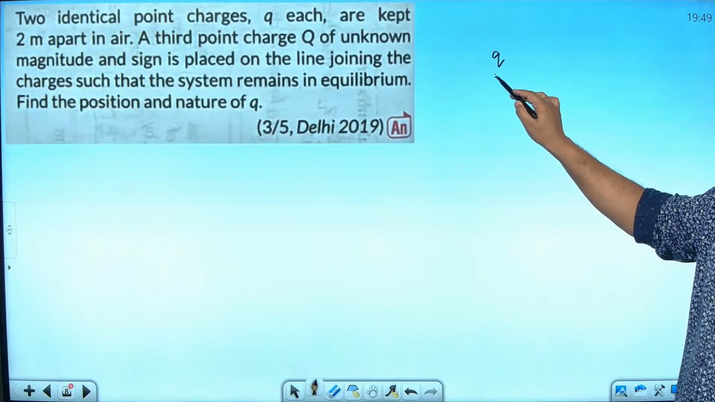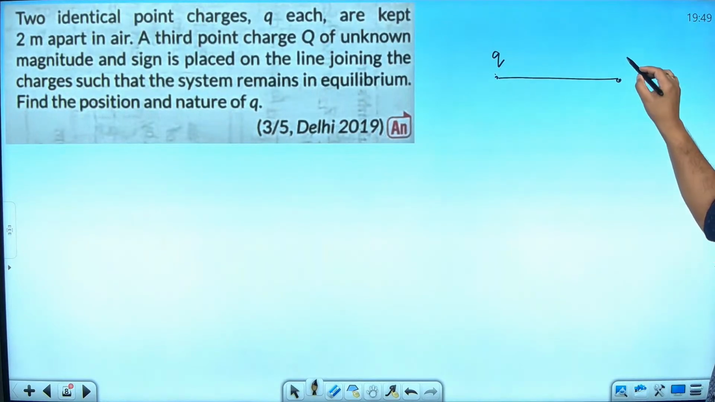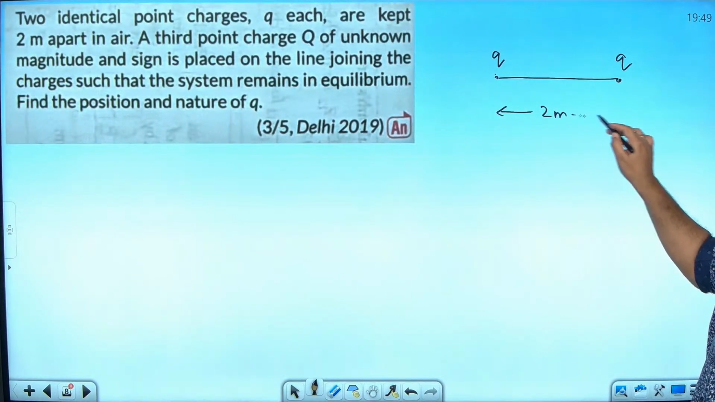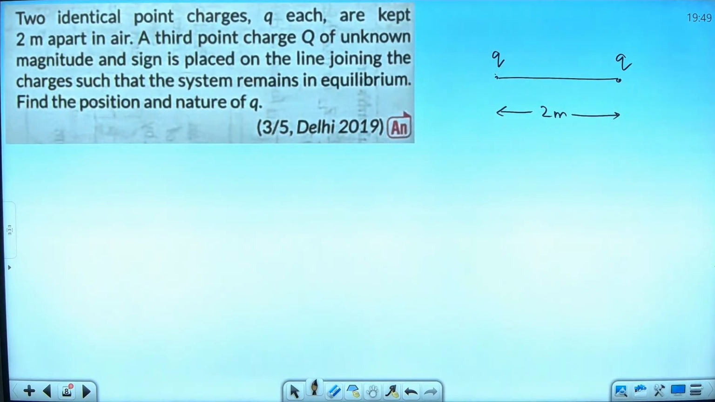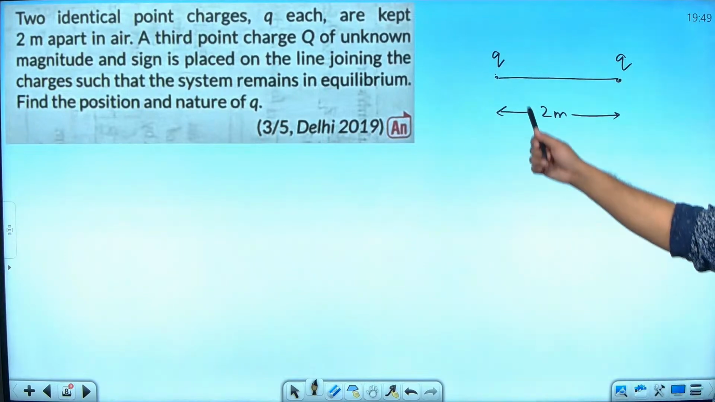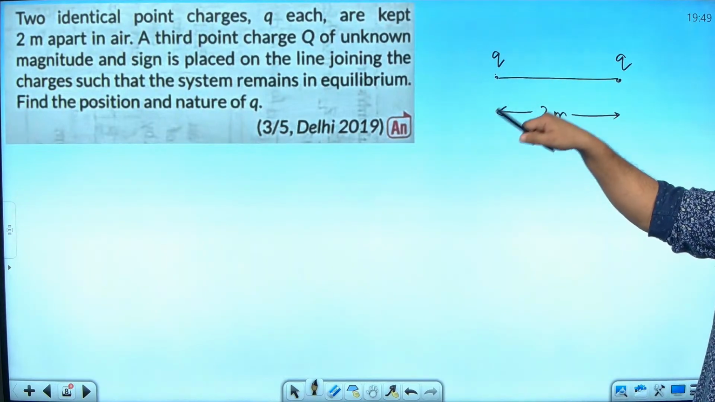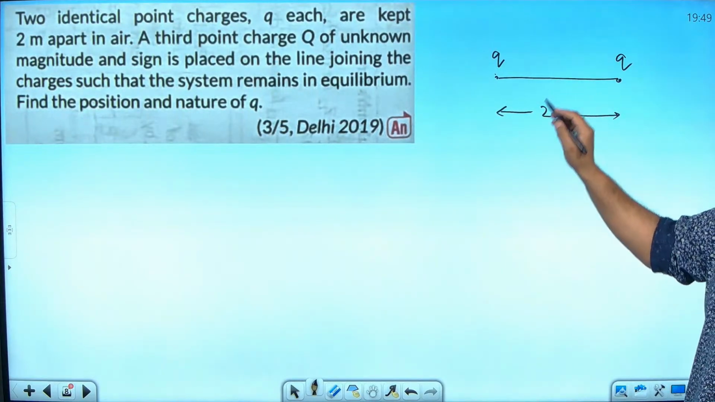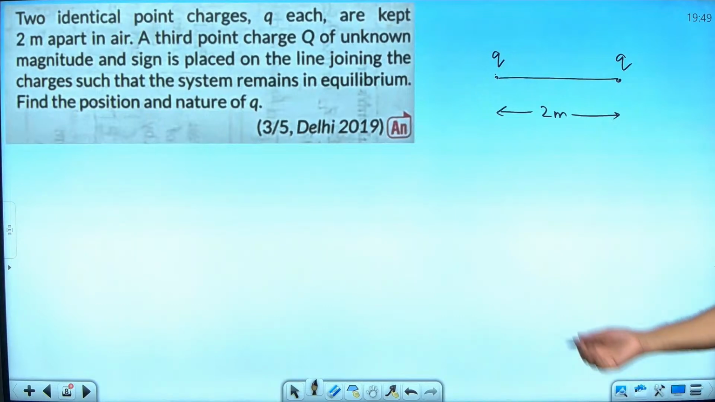Charge Q, another charge Q, and having a distance of how much? They told about the charge of small q, it's not given. Why would they make it easy for you? So Q and Q, a third charge Q of unknown magnitude and sign is placed on the line joining the charges such that the system remains in equilibrium. Where we kept it, we don't know.